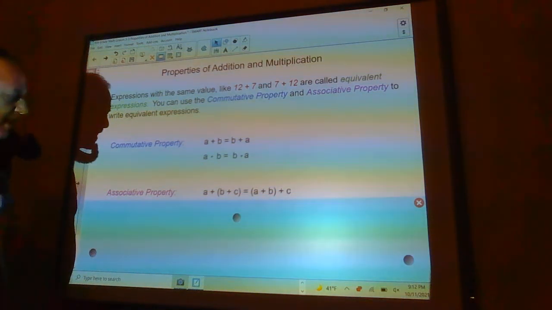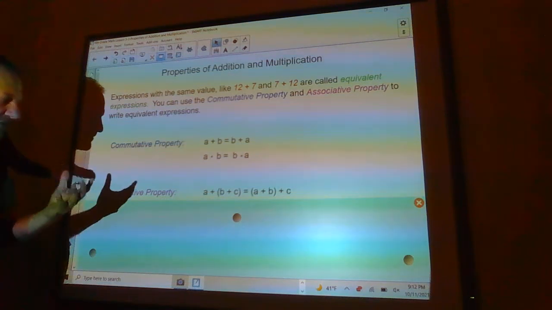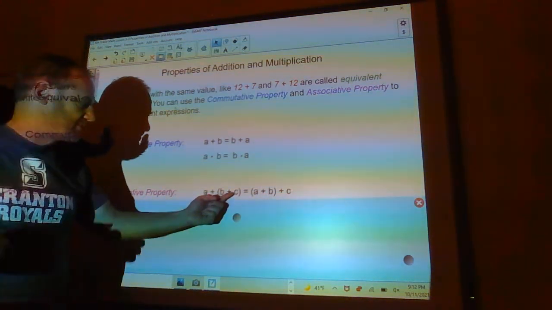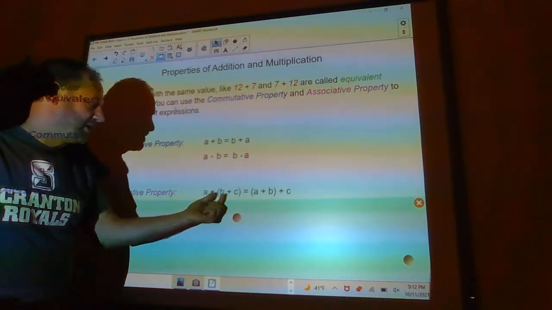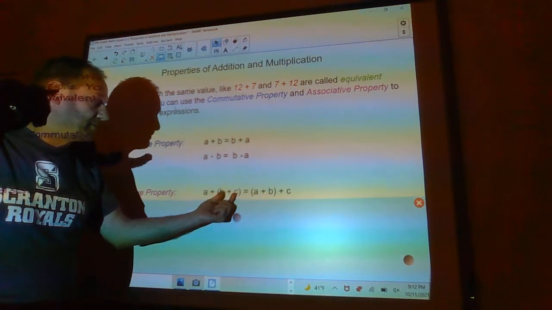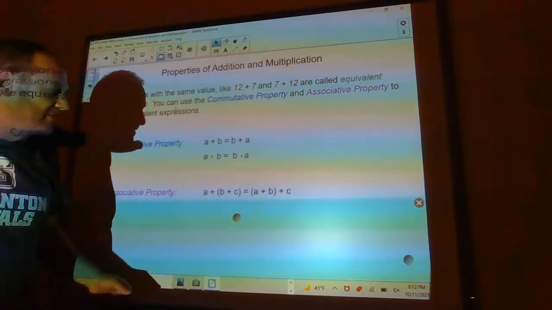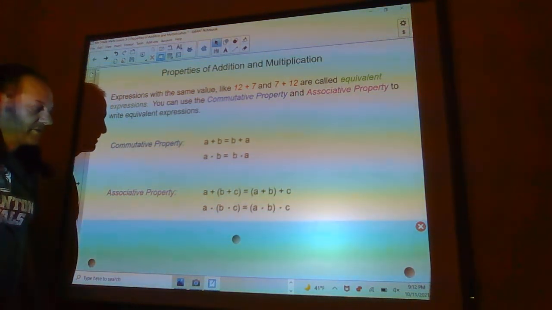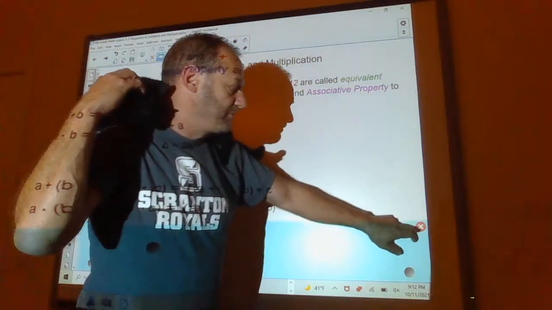Okay, the associative property. Associate means to be with somebody, okay? So here we have B is with C, and here we have B is with A. So with A plus B plus C, if I do the B plus C first and then add that to A, that's the same as adding A plus B together and then adding the C. And that also works with multiplication. Okay, so pretty simple properties, you might have seen those before.